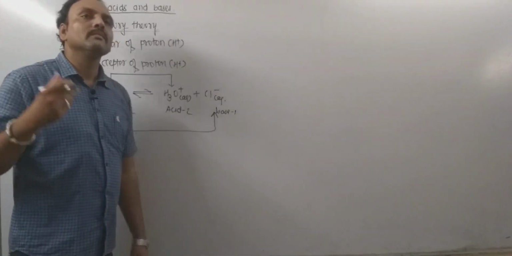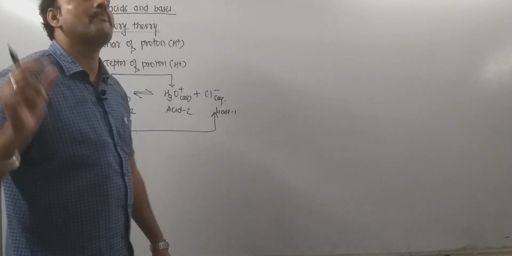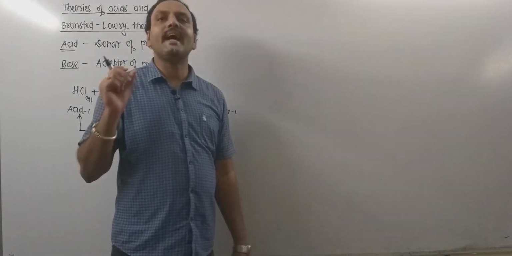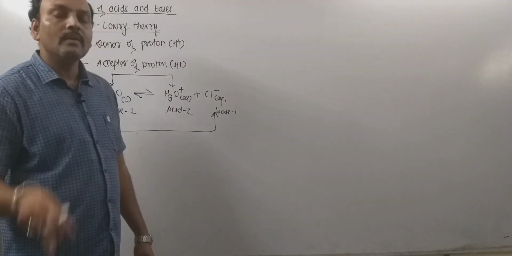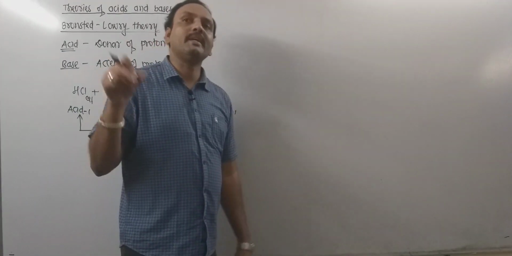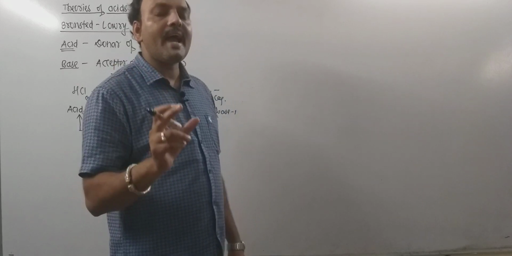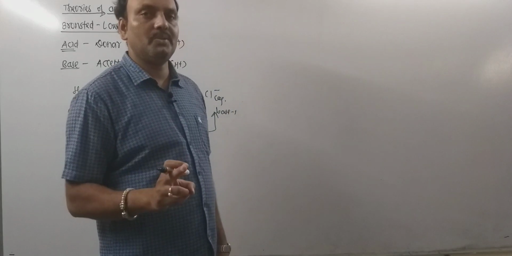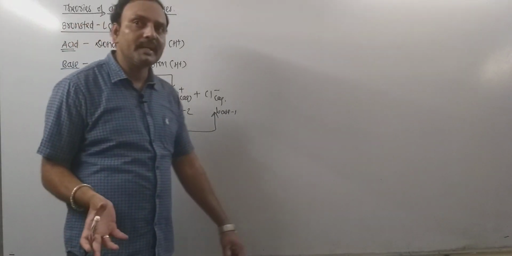So from this it is to be noted that the conjugate acid and base differ by a proton. I mean the conjugate acid has one H+ ion greater than that of its conjugate base. Another big thing to be noted is weak conjugate acid has strong conjugate base, or strong conjugate acid has weak conjugate base.